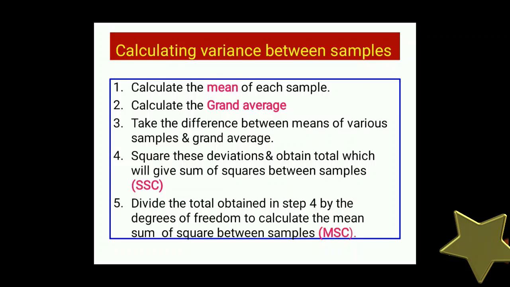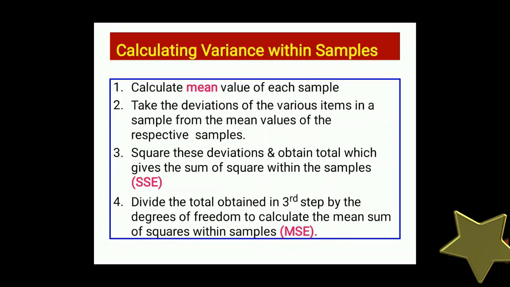Then we have to square these deviations and obtain the total, which will give the sum of squares between samples, that we call SSC. Then in step 5, divide the total obtained in step 4 by the degrees of freedom to calculate the mean sum of squares between the samples, that is called MSC.